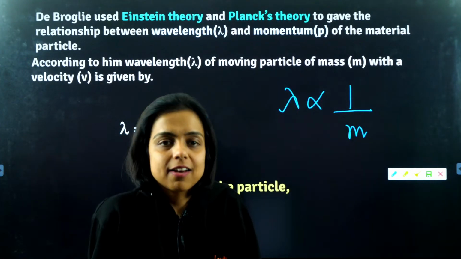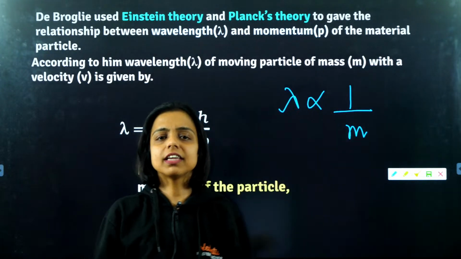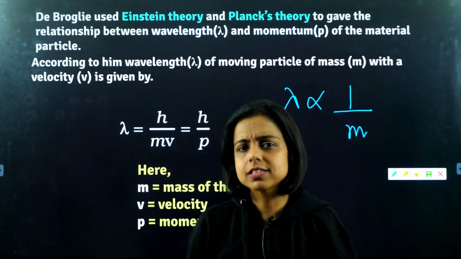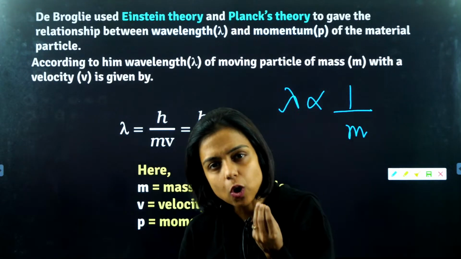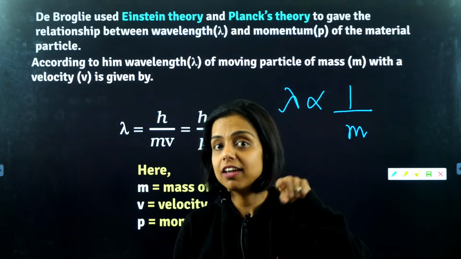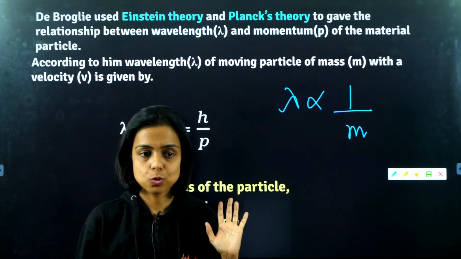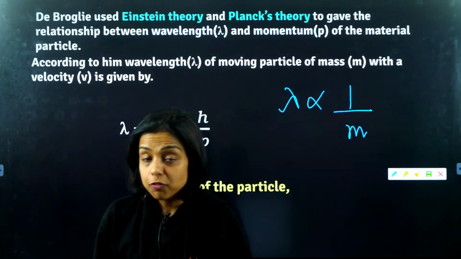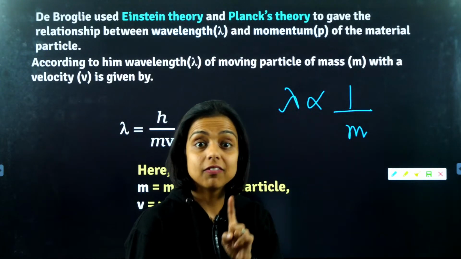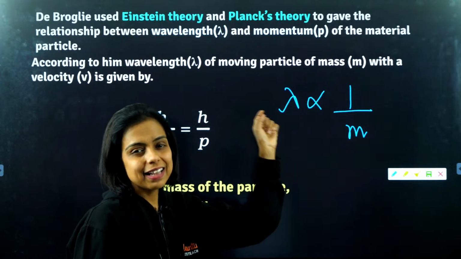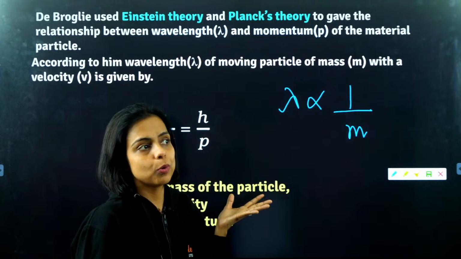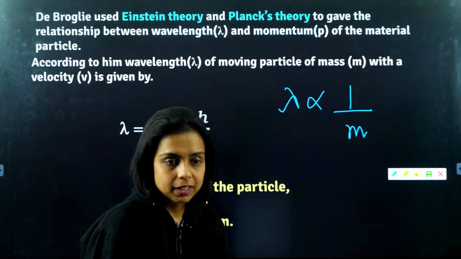If I am moving, I also have wavelength. If a football is coming, that also has a wavelength. Everything in motion has a wavelength, but what matters is whether it is significant or negligible. For microscopic particles like atoms and electrons, the mass is less, so their wavelength is significant in that microscopic world. Whereas macroscopic objects have more mass, so the wavelength comes out to be a very small value, almost insignificant in this macroscopic world where the dimensions are larger. Got it?